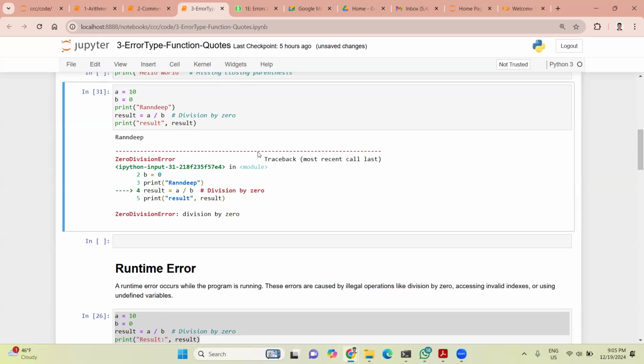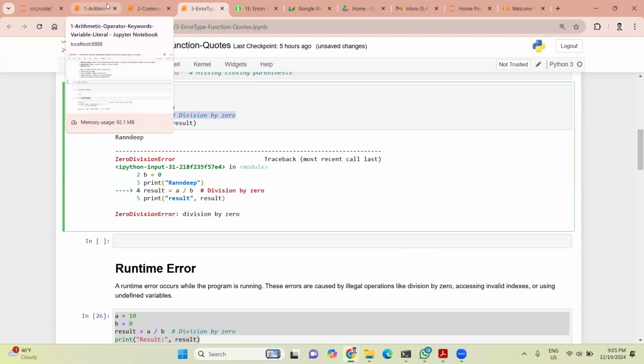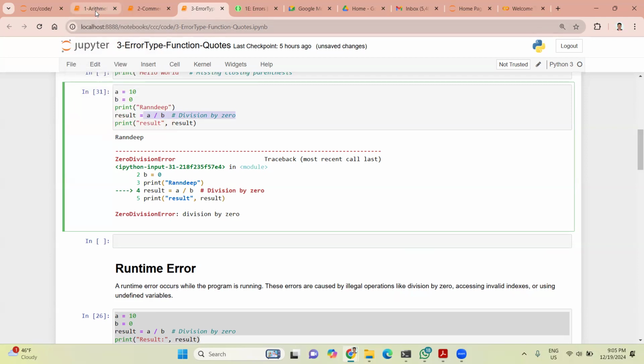Anyway, we know the difference and we trust you, so it's fine. See here, division by zero, it's giving an error. Okay, the error part is good.